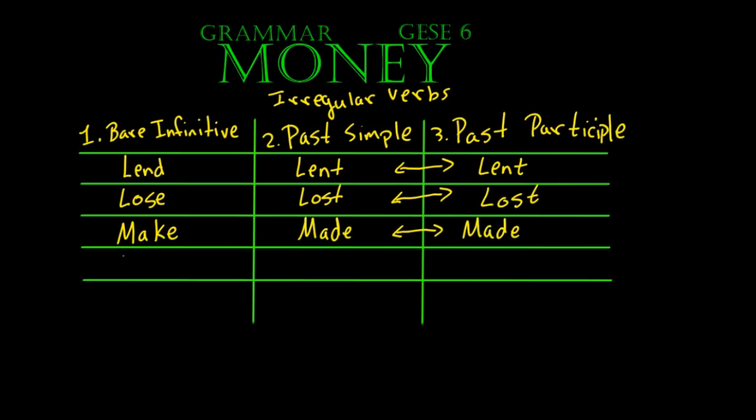So our last verb for today is spend. Like I made some money and I'm going to spend it this weekend at the commercial center. So spend in past simple would be spent. And this is also a verb that repeats in the third column. Spent.